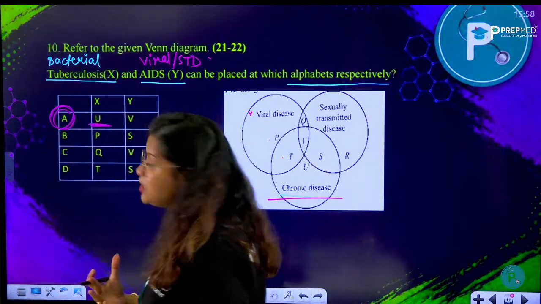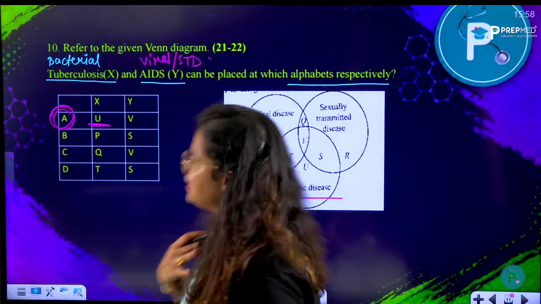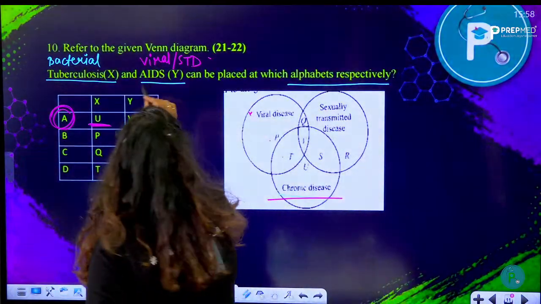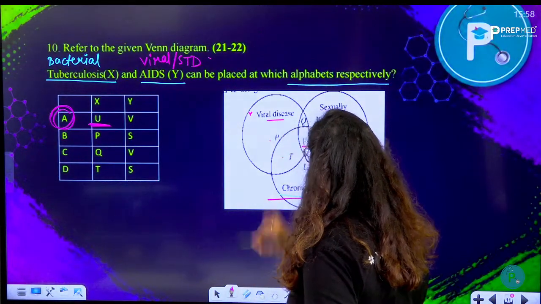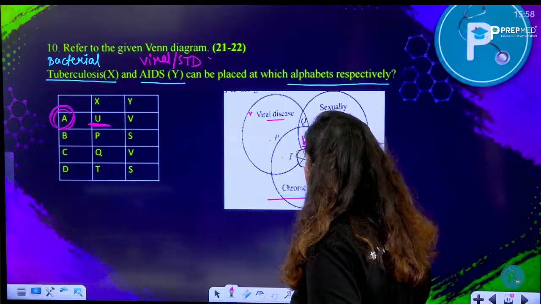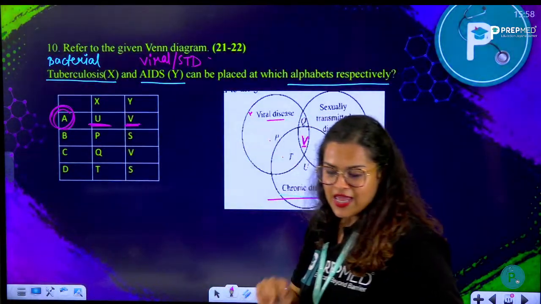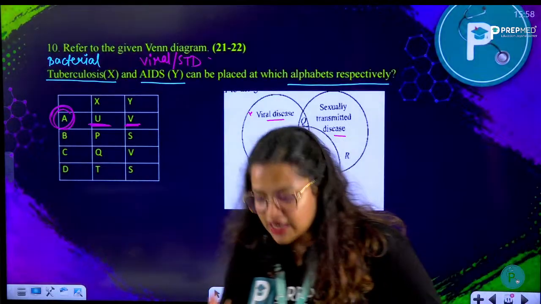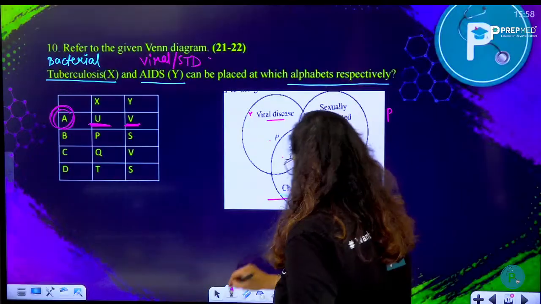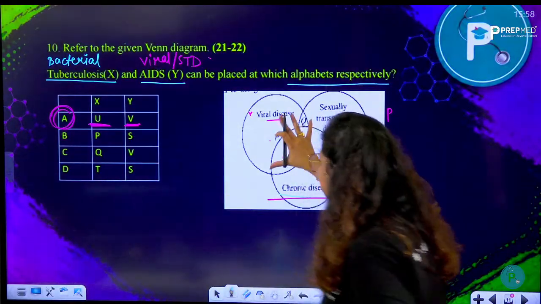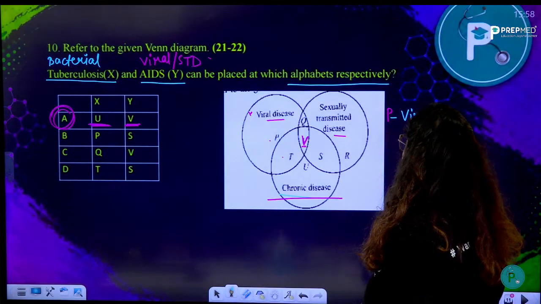So yes, 9, you're saying B. Who is saying B? 9, Sanglap. Yes, Sanglap, you're absolutely correct for 9. Okay, so AIDS is V, and we see here V comes between a viral disease and a sexually transmitted disease. This is V. So Y is going to be V here. If you want a detailed study of this, please remember that P starts here, the P1. If you look at the diagram, this is P, and P is viral disease only.